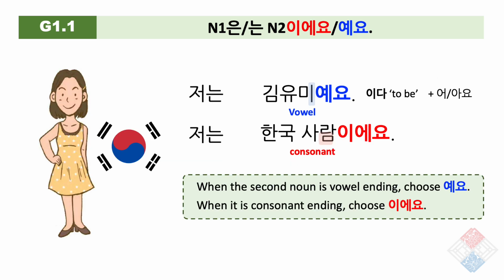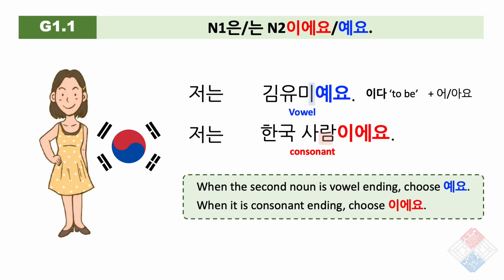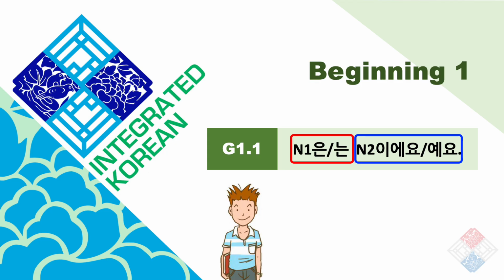In the comment part, the copula, to be, is attached to the noun to complete the comment structure. When the noun ends in a consonant, use 이에요, which is a conjugated form of 이다. When the noun ends in a vowel, use the contracted form 예요. 김유미예요. Today we learned the topic comment equational structure.